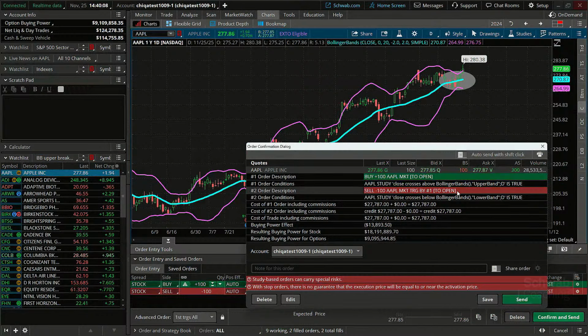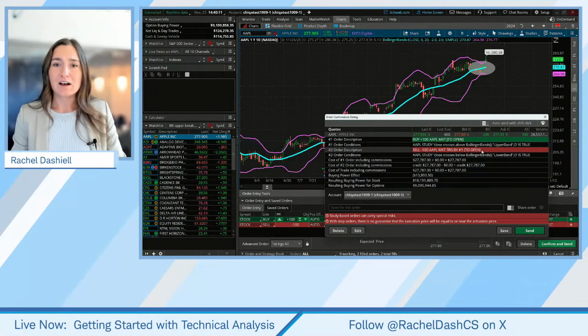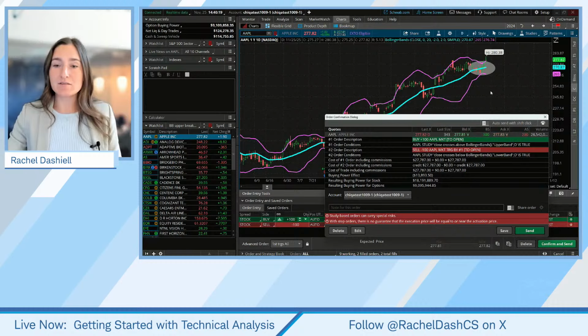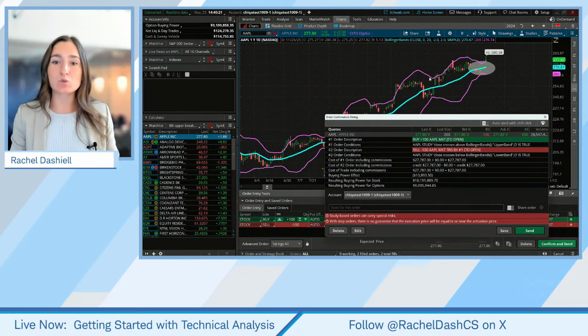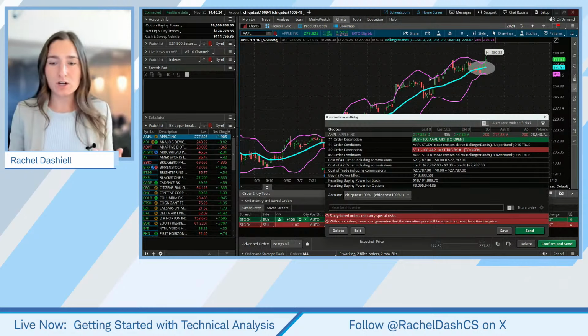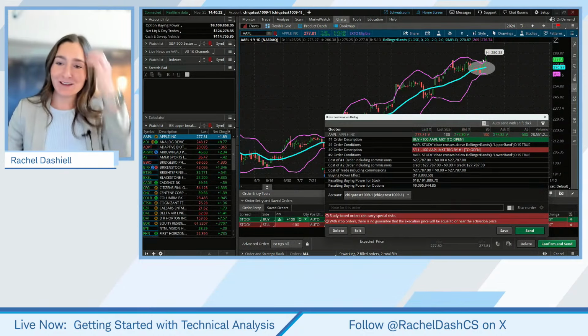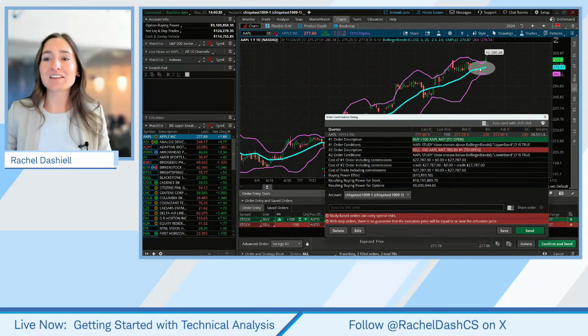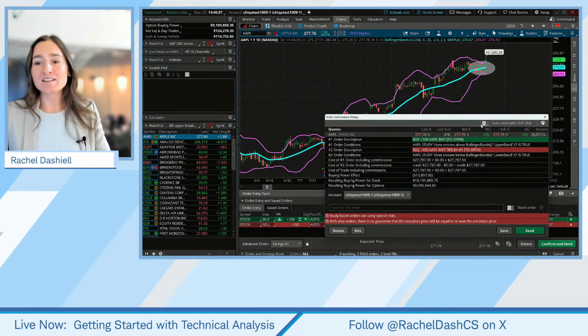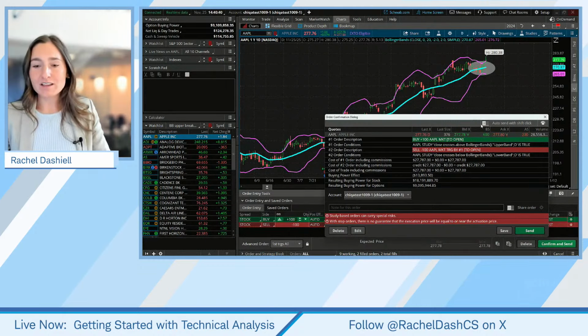We showed you one way you could scan for it to make it easier to identify these stocks that may have breakouts. The second step with that breakout strategy is you want to look at the chart. You want to make sure that price is in the direction that you think it is breaking out in. So we want to look at the slope of the Bollinger Bands. And then from there, we can place that trade to enter into that specific name and have our exit order on that downside there.